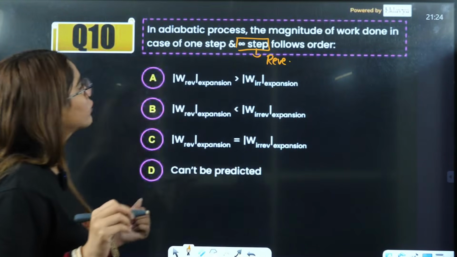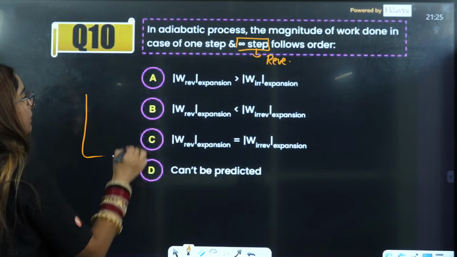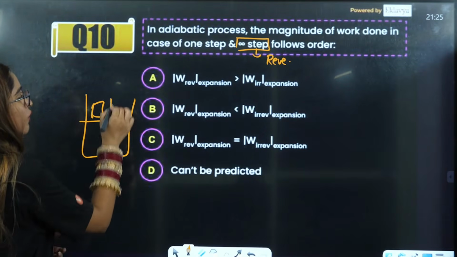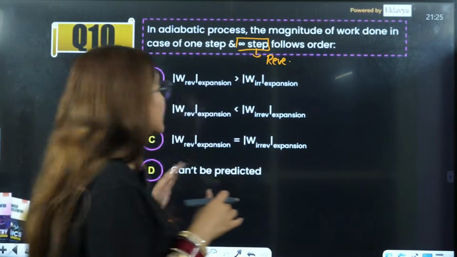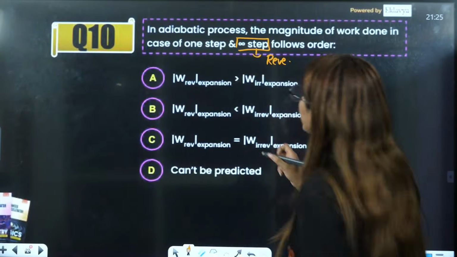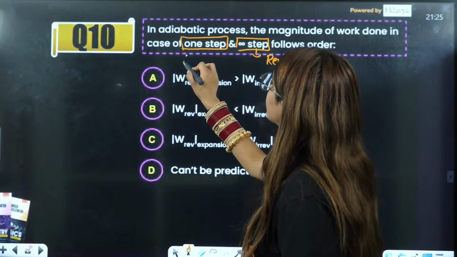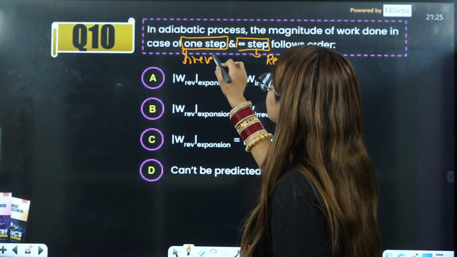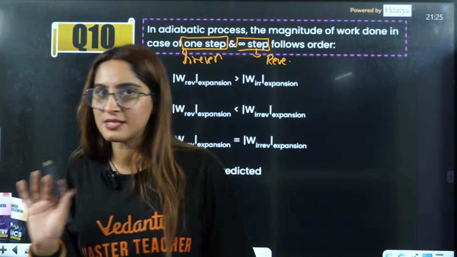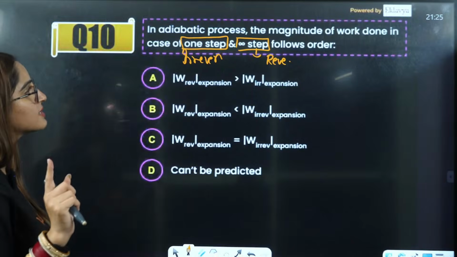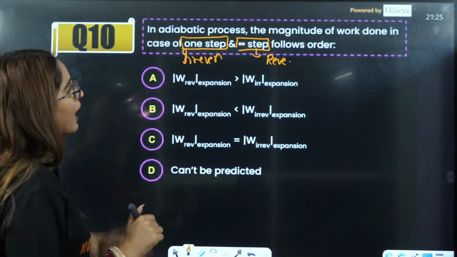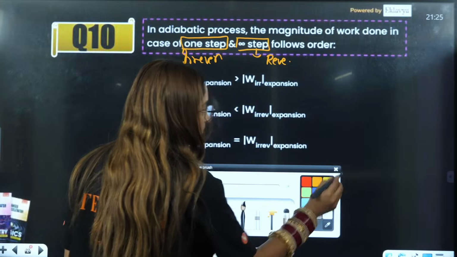But if you talk about only one step, if you have a big block which is increasing the pressure, then it is one step, meaning it is an irreversible step. That is the first thing. Second, now they are asking about the work done in the adiabatic process.